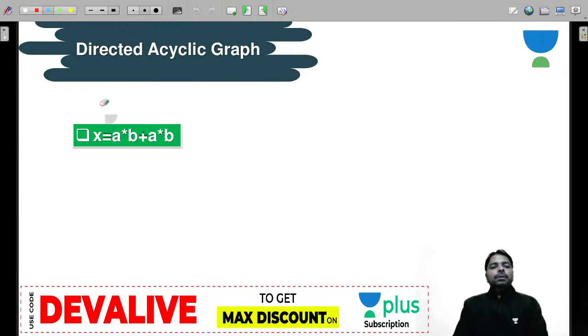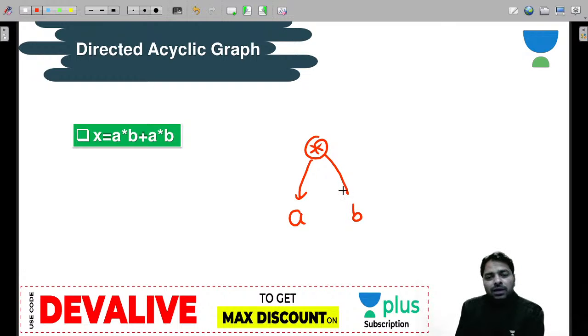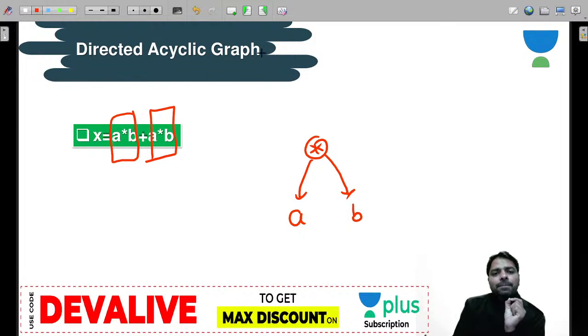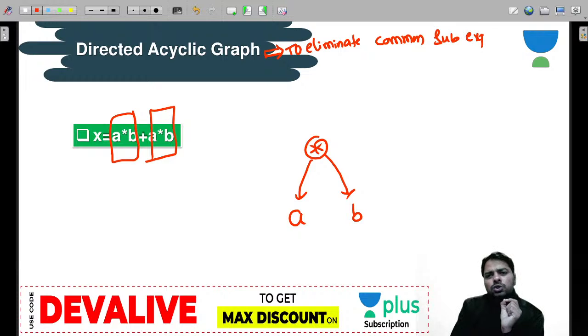Now I am trying to help you with this directed acyclic graph. How can it save the time? It's going to do A and B calculation, that is A star B, and it is calculated once but you want to use it twice, you can do that in a directed acyclic graph. Basically a directed acyclic graph is used to eliminate common sub-expressions. So if any sub-expression is repeated, then you can calculate it once and reuse it.